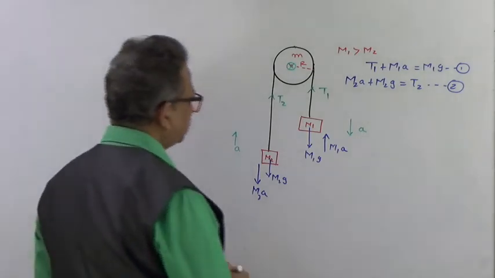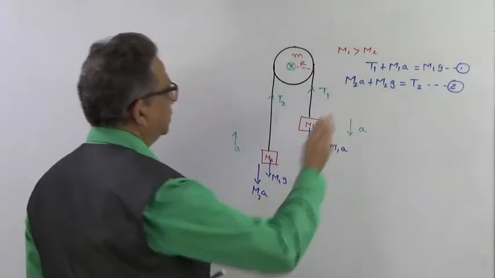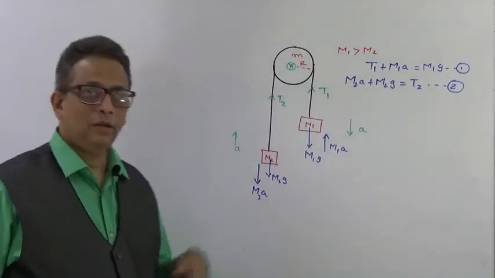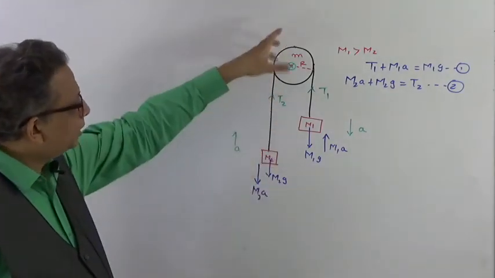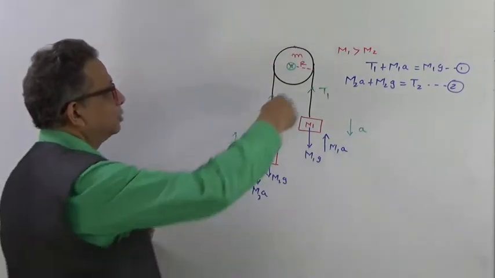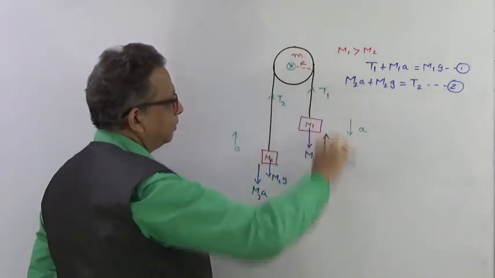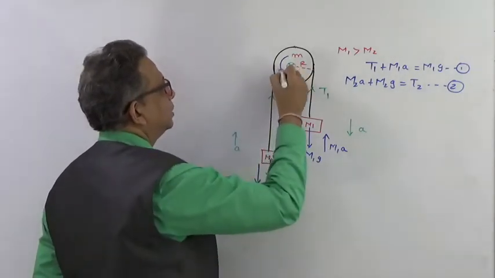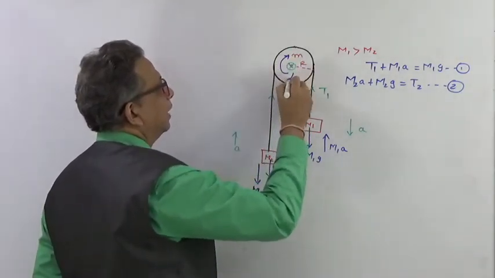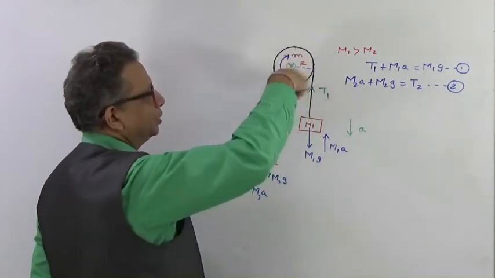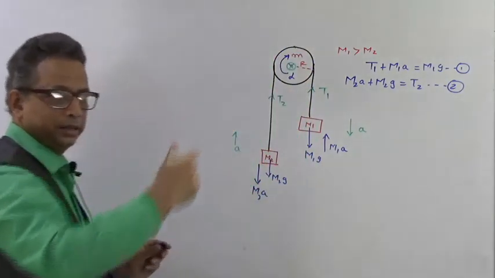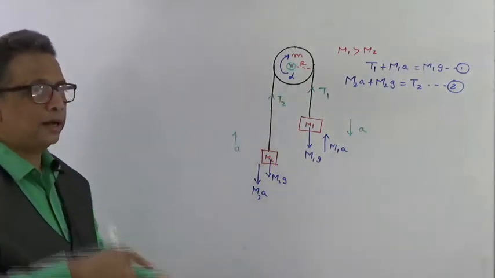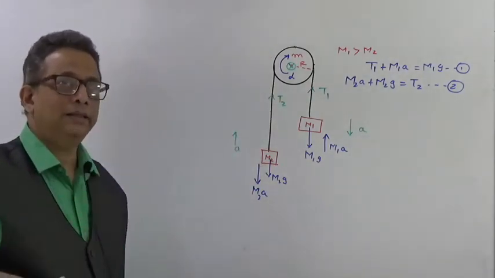Now once I have done this, this part is done. Now this pulley, while it is rotating, when this is coming down, this is going up. So this pulley is going to accelerate in this direction. Initially the pulley would be at rest, and the moment I leave this, as it starts coming down, this pulley will start gaining alpha, that is angular acceleration.